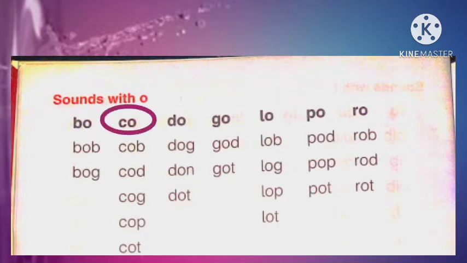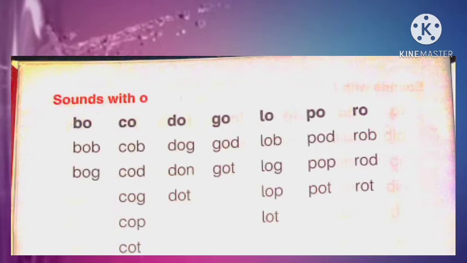C sound is k, O sound is O. When we join these two sounds, it will become single sound kho. K, O, kho. Now we will join the sound kho with other sounds to make new words. Look at the first word of second column. Kho, b, khob. Next word kho, d, khod. Next word kho, g, khog. Kho, p, khop. Kho, t, khot.